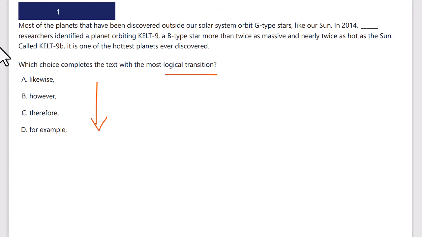Most of the planets that have been discovered outside our solar system orbit G-type stars like our sun. Okay, so most planets are around stars like our sun. In 2014, researchers identified a planet orbiting Kelt 9, a B-type star that is not G, more than twice as massive and nearly twice as hot as the sun. So there was this other planet that was not around a G-type star. It was around some B-type star.